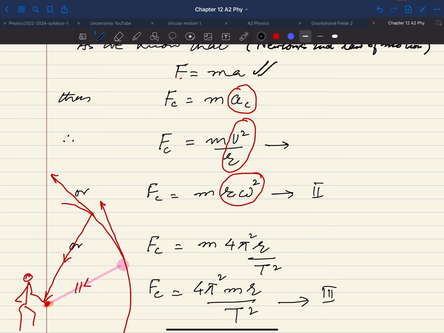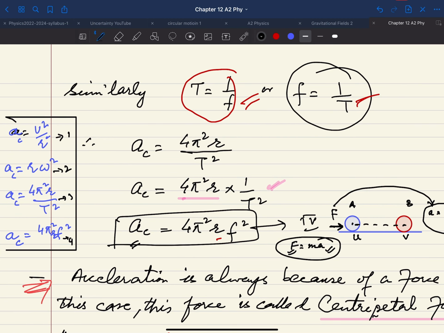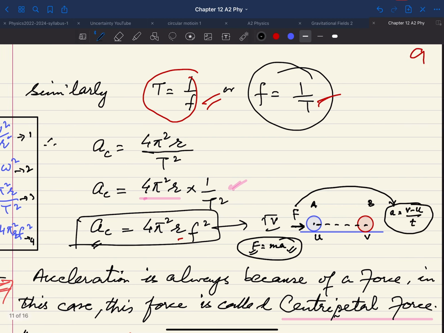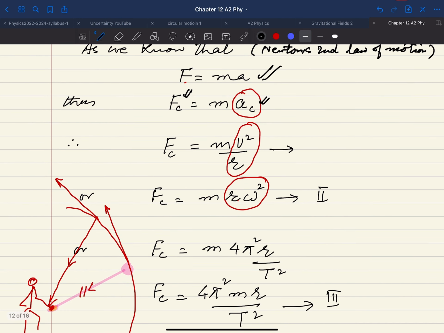If you are talking about the centripetal acceleration, then the force will be the centripetal force. Very simply, the equations which you have developed, you can use instead of AC, and you will get different forms of the formula. Like you can have v square over R for AC, so Fc is mv square over R.